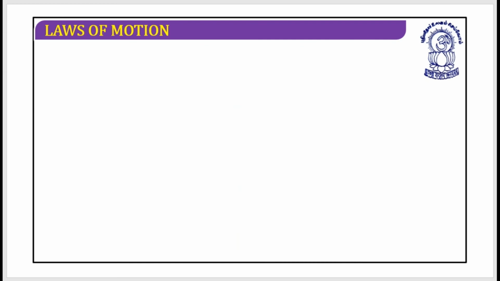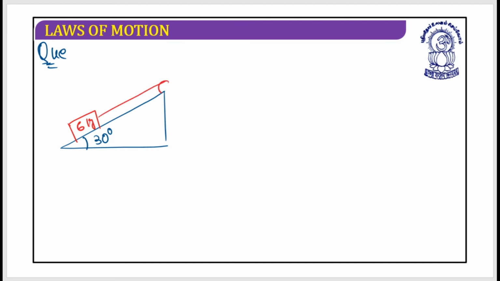Let's have a look. So the question is, this is 30 degrees. Here one of the blocks is, let's say, 6 kg, and this is 10 kg.